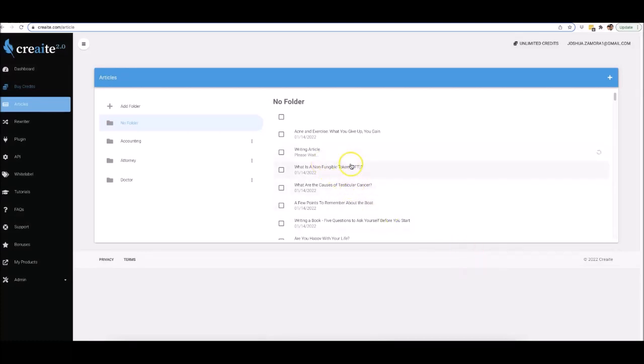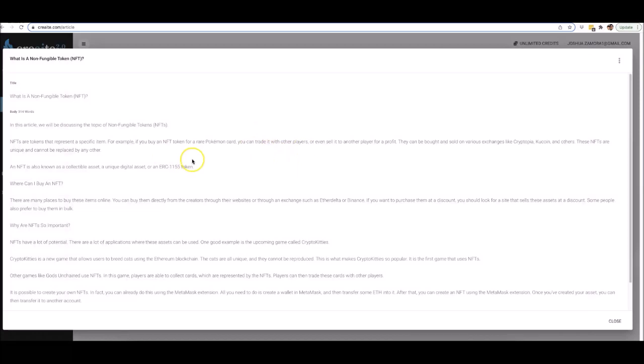All right, now let's take a look at some of this content so you can see the quality of the content. If we read some of this: in this article, we will be discussing the topic of non-fungible tokens. NFTs are tokens that represent a specific item. For example, if you buy an NFT token for a rare Pokemon card, you can trade it with other players or even sell it to another player for a profit. They can be bought and sold on various exchanges like Cryptopia, KuCoin, and others. These NFTs are unique and cannot be replaced by any other.